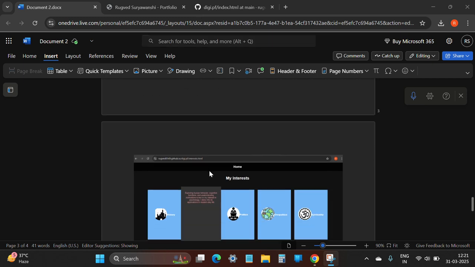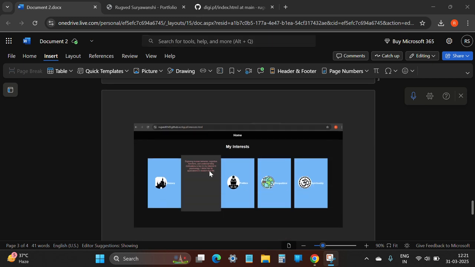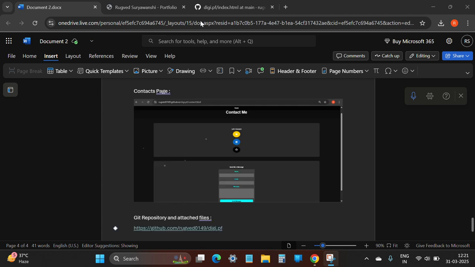So here's the interest page, wherein the interests in history, psychology, politics, geopolitics, and spirituality are given down. Here there are cards given which will flip when you click the cursor on it.